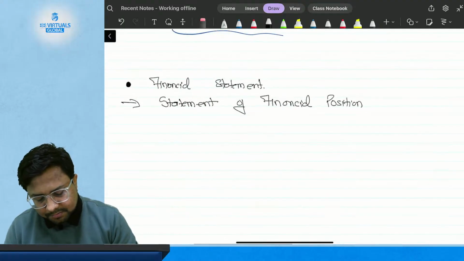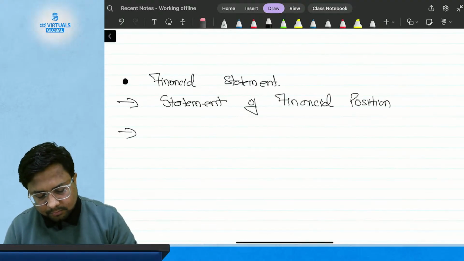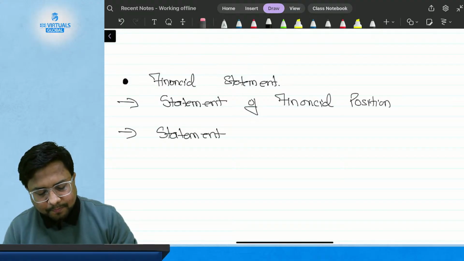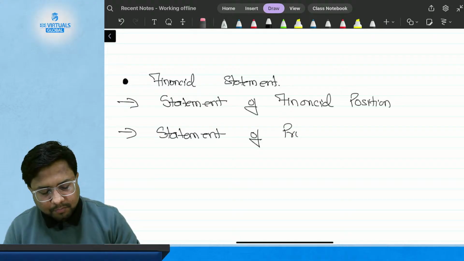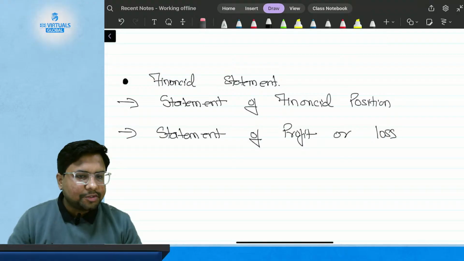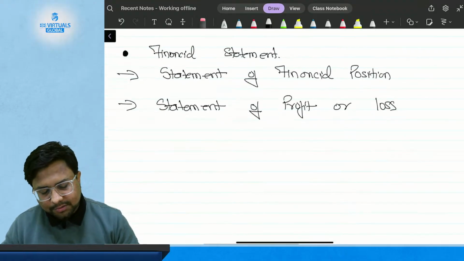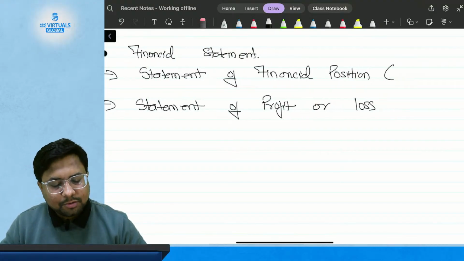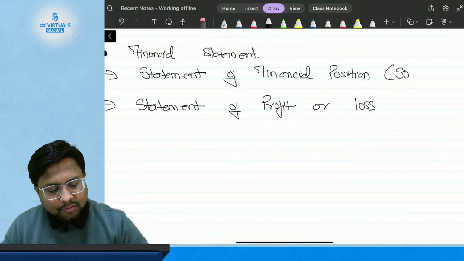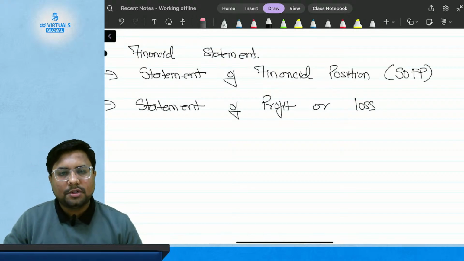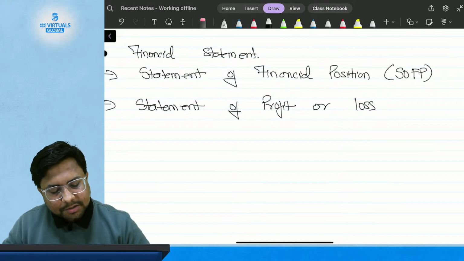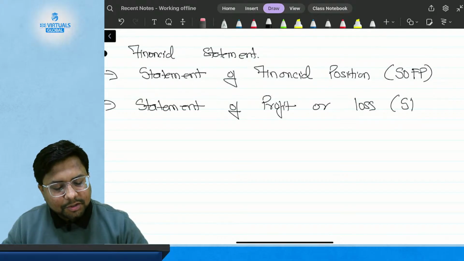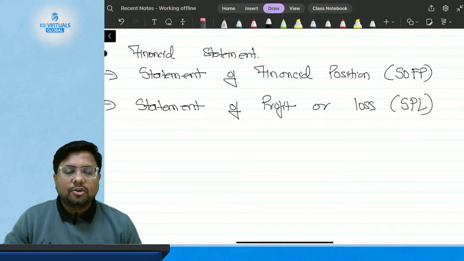Also, it will consist of statement of profit or loss, either profit or loss. So, statement of profit or loss. The statement of financial position is called SOFP in short, and statement of profit or loss is called statement of profit and loss, in short SPL.